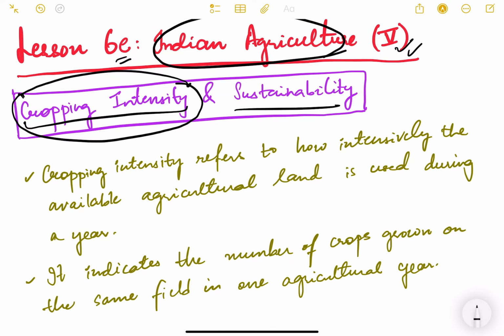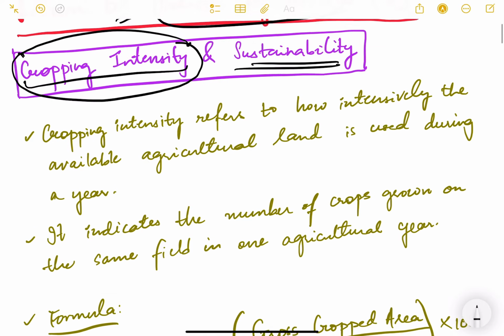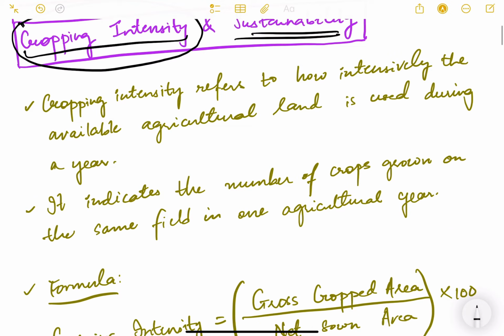We'll also study about sustainability. So we know that ultimately land is a resource, soil is a resource, and you cannot keep on exploiting it. If you grow a lot of crops, there is too much pressure on the soil and on water, and ultimately it will affect sustainability also in the long run. So we'll study this topic here. Now let us look at the definition of cropping intensity first.